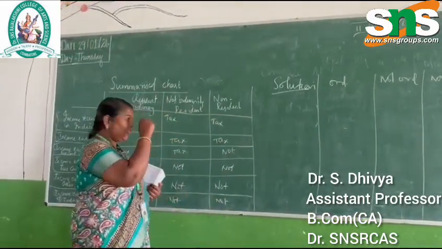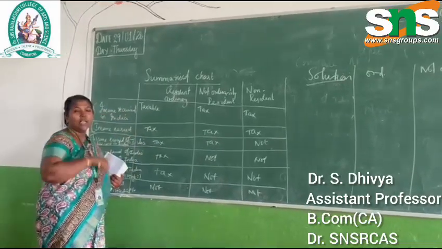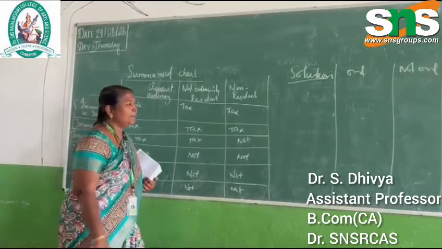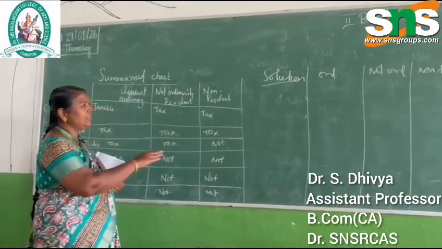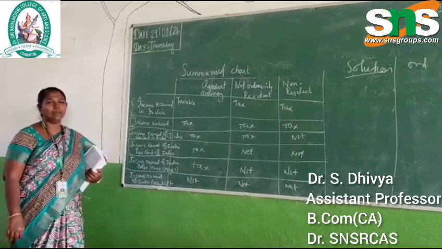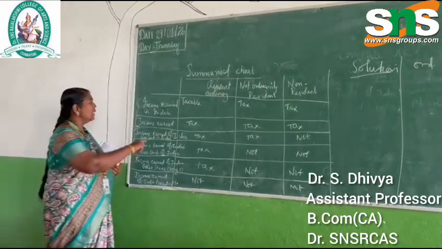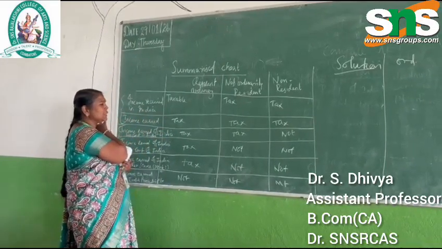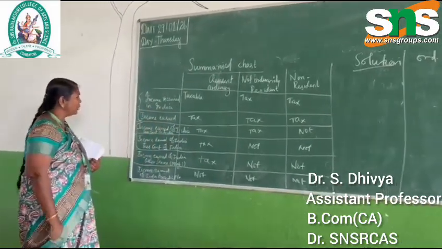In this lecture video, we are going to discuss the summarized chart. In the previous lecture, we have already discussed the summarized chart. Let us have a recap on that, and then we will see one problem on how we have to pay tax on taxable income for the individual concern. In the previous classes, we have briefly discussed it, so let us have a recap.